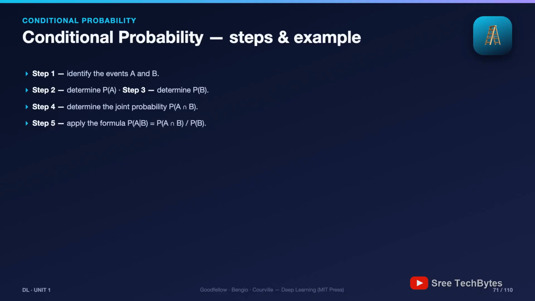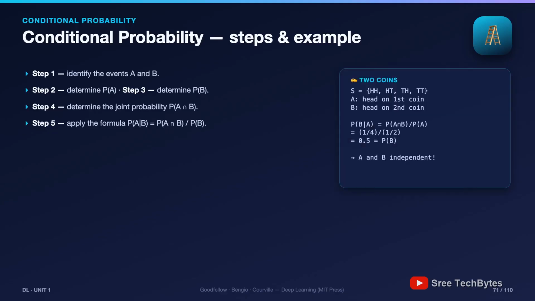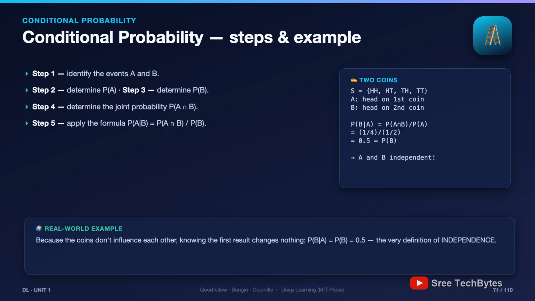But wait, 1/2 is just P of B on its own. Knowing the first coin landed heads told us nothing about the second. And that right there is the formal definition of independence: P of B given A equals plain P of B. For contrast, draw two cards without replacement. Probability the second is an ace given the first was: 3 in 51. It changed. Dependent? Coins don't remember, decks do.